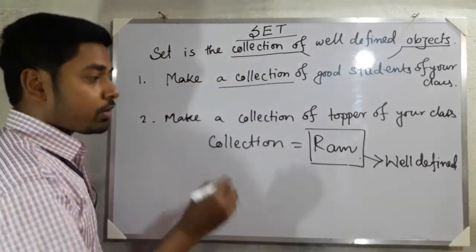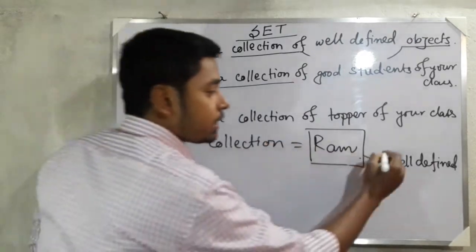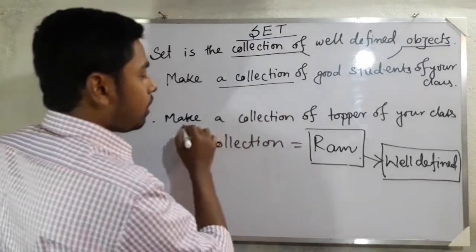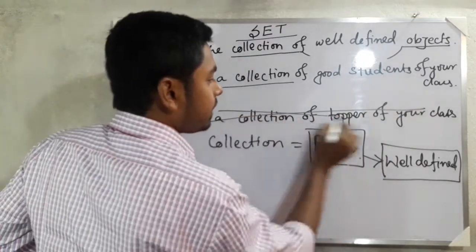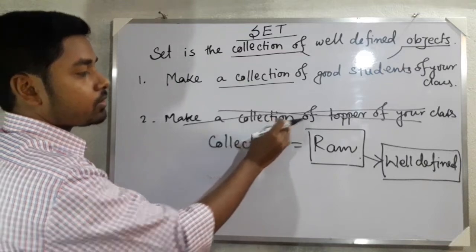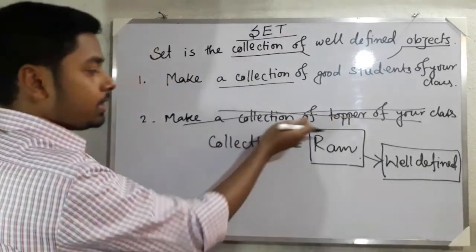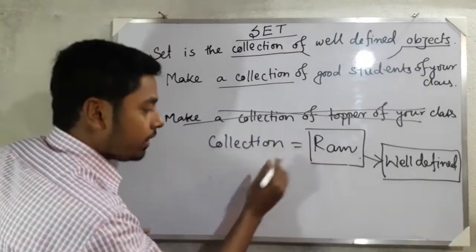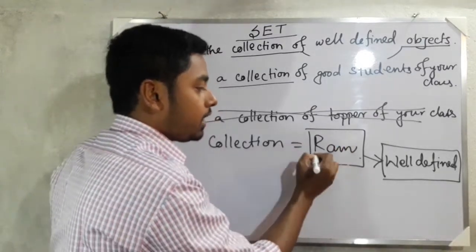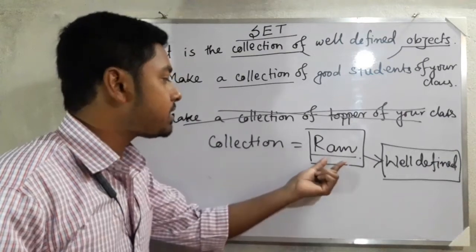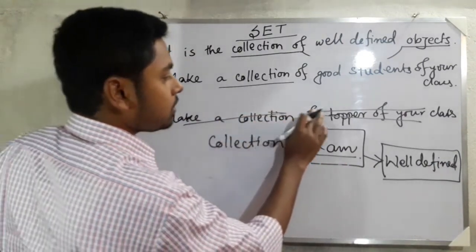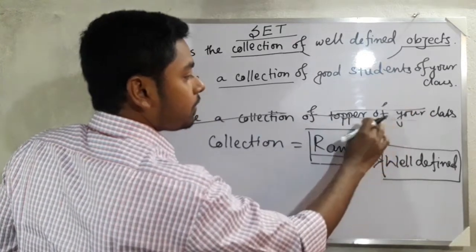And you can make a set for this type of well defined objects, and you cannot make a set of not well defined objects. You cannot make a set of topper students of your class. That means these are the collection, and whenever we have got a collection, now we can make a set of Ram.